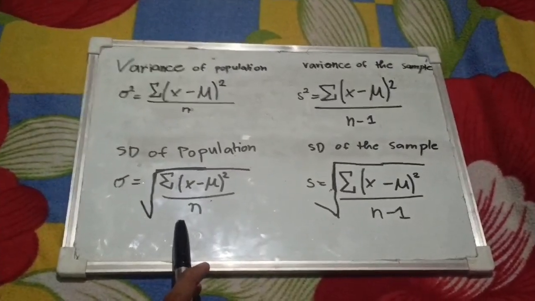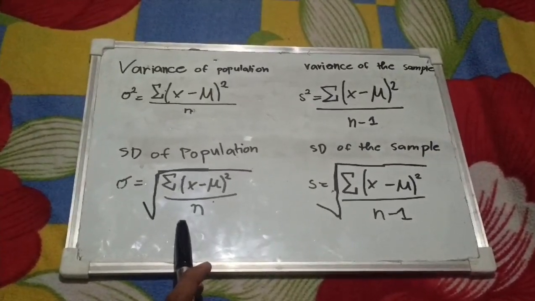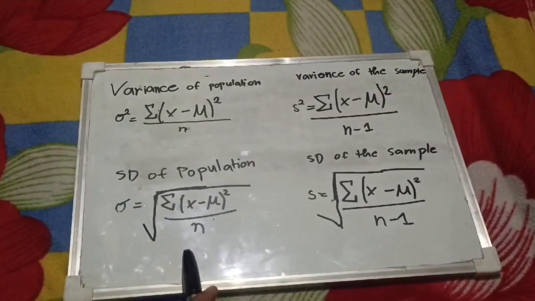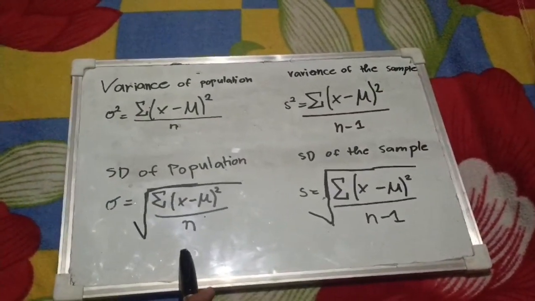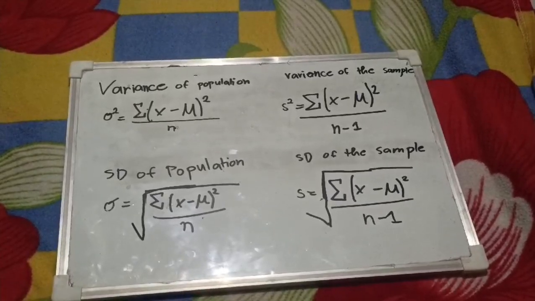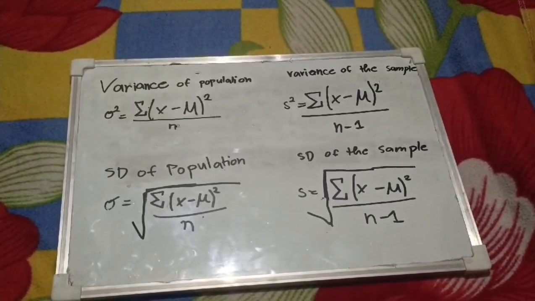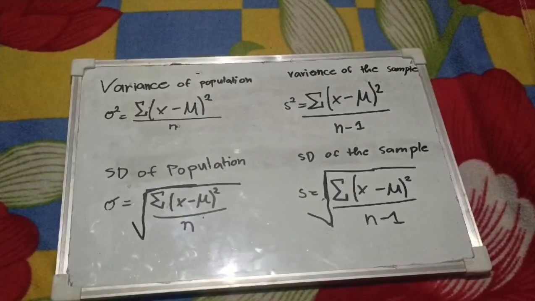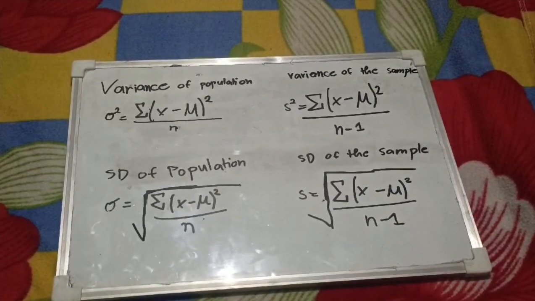So let's go step by step on the procedure for computing a standard deviation. Step 1 is to determine the mean of the n numbers.